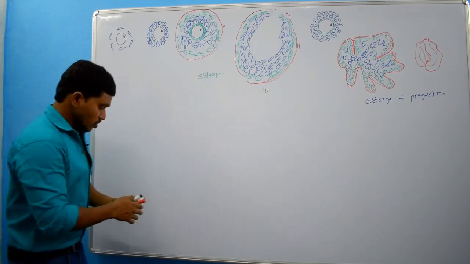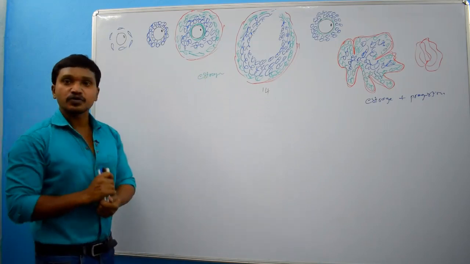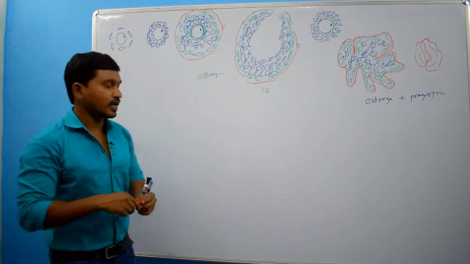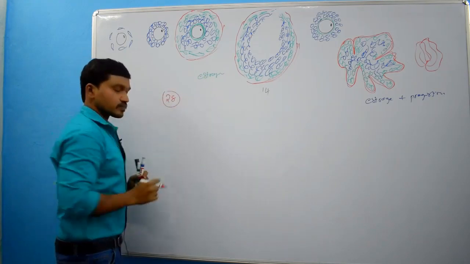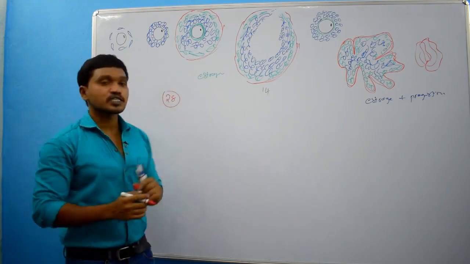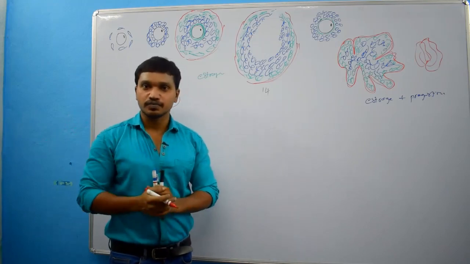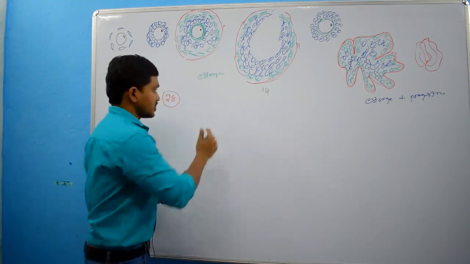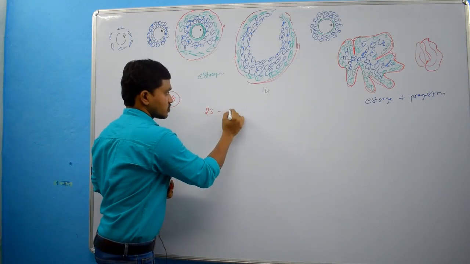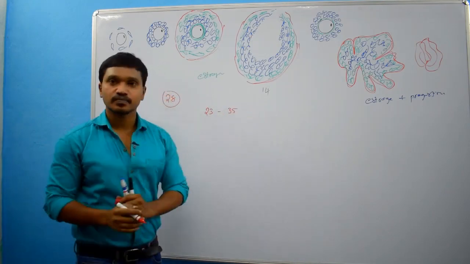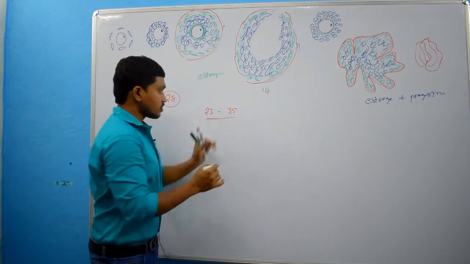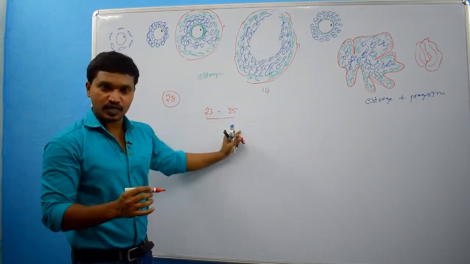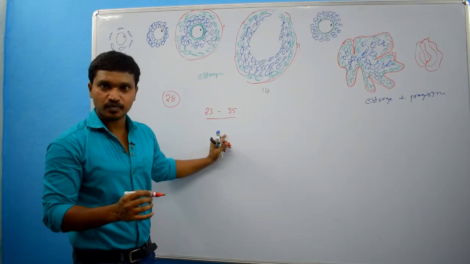Right? So, the duration of the menstrual cycle on average is 28 days. But this duration will vary from individual to individual. That's why I am giving a range of 23 days to 35 days. 90% of females will have a menstrual cycle duration in this range.